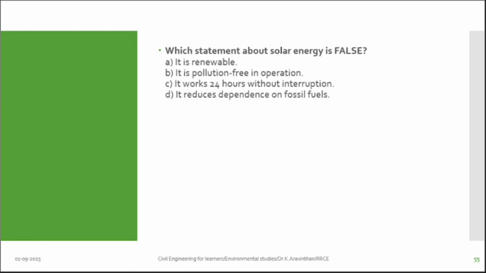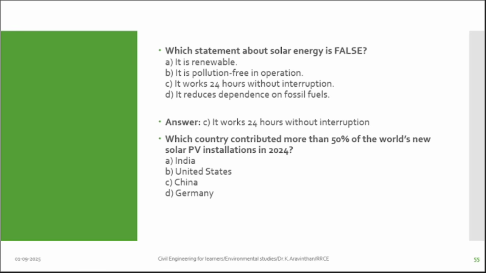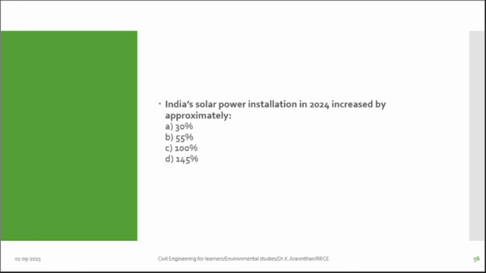Next one. Which statement about solar energy is false? Works 24 hours. It works only 12 hours. Yes or no? That is the disadvantage. Which country distributed more than 50% of the world's new solar PV installation? China, yes. Next thing.